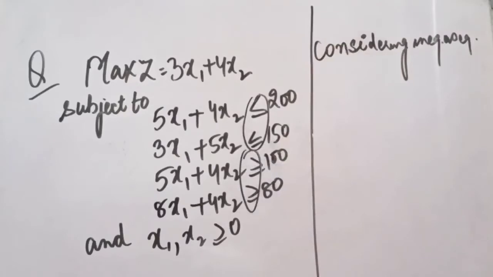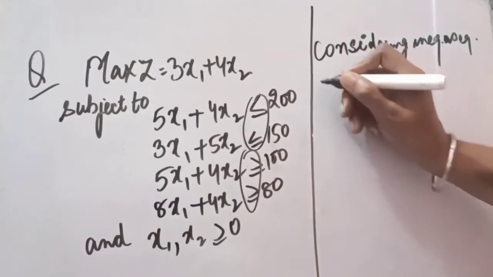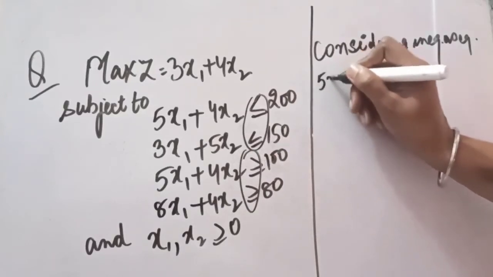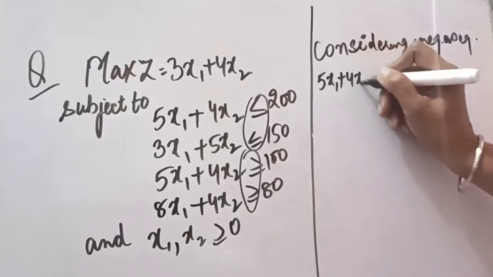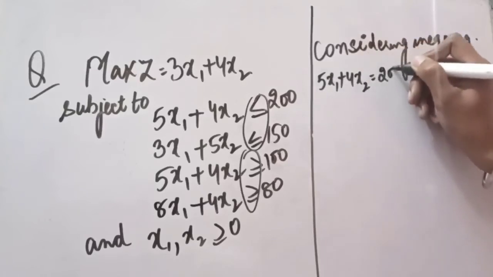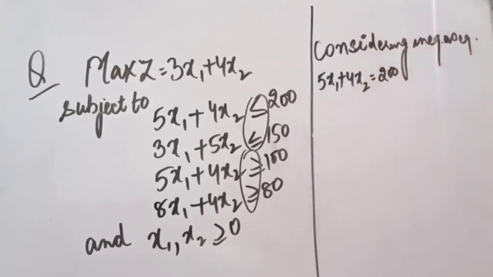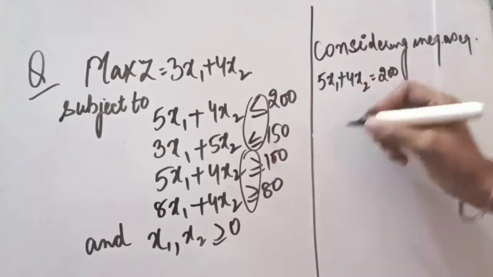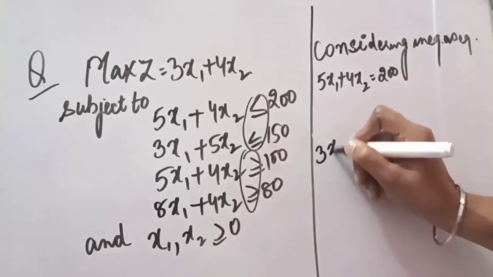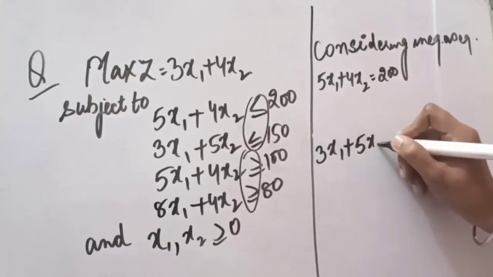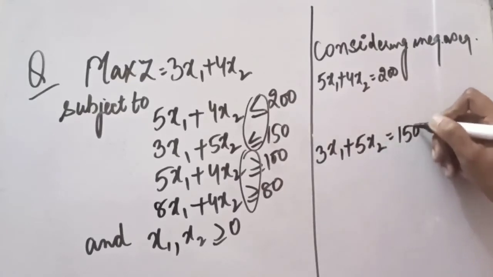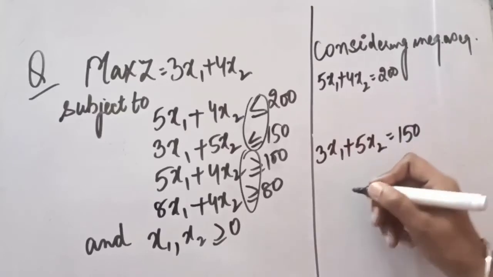For plotting these points on the graph, we have to consider these inequalities as equalities. So what we are going to do is consider them to be equal. Here I am putting just the equal to sign. This is the first equation. Then the second equation. Third equation.